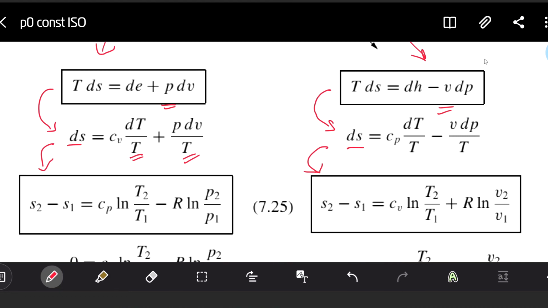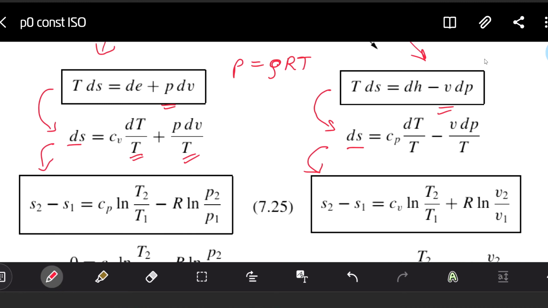We also use the equation of state, which is P is equal to density R T. Using this equation of state, we are transforming our temperature to pressure. So we receive just a function of pressure.